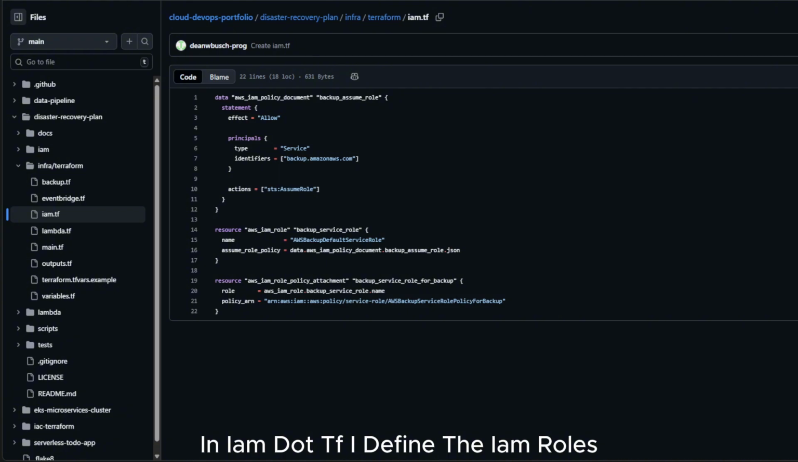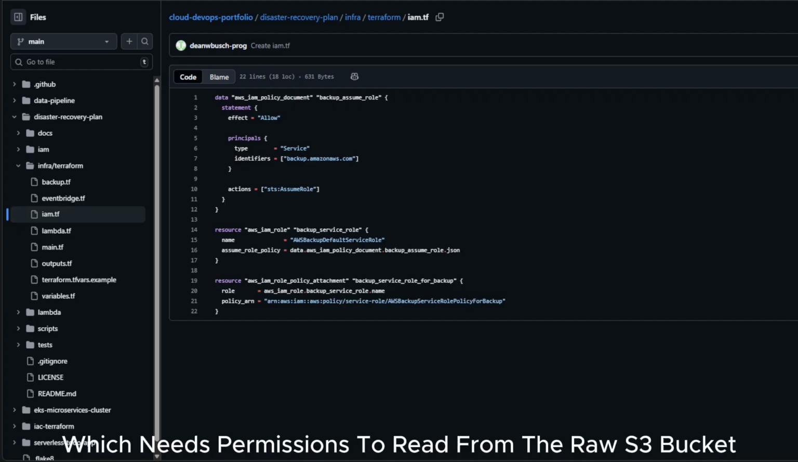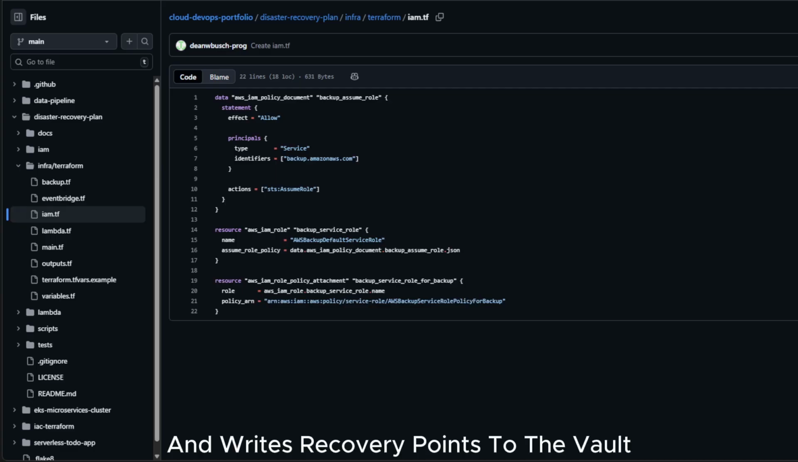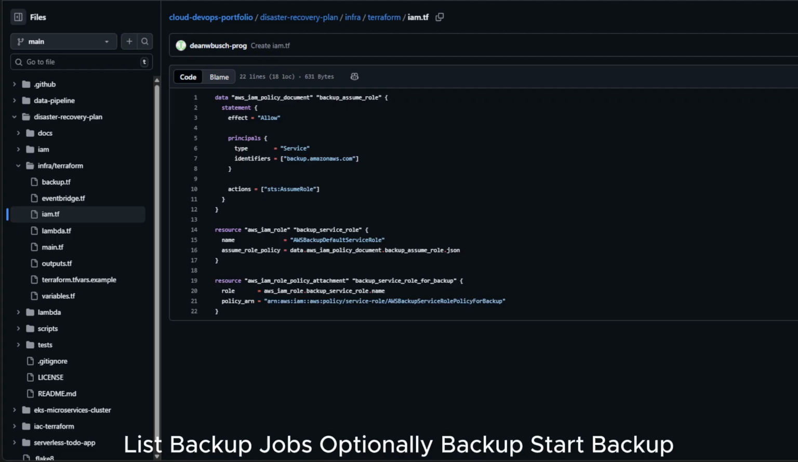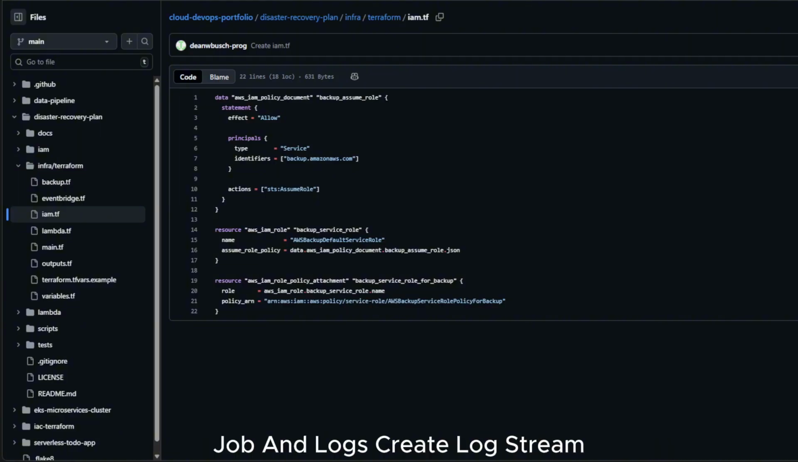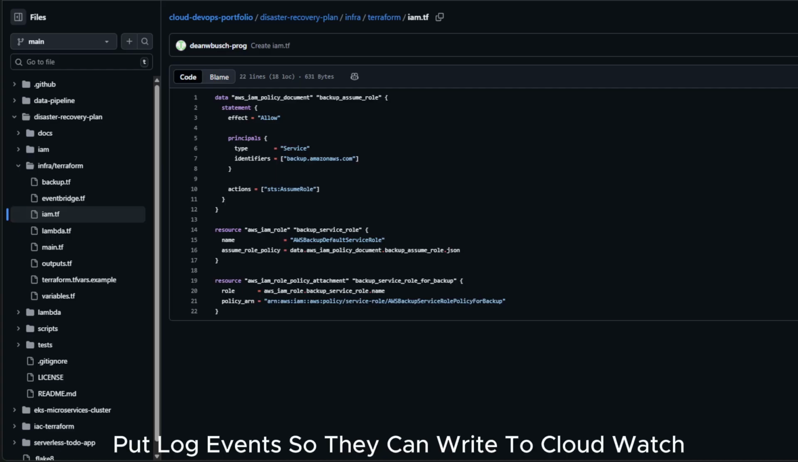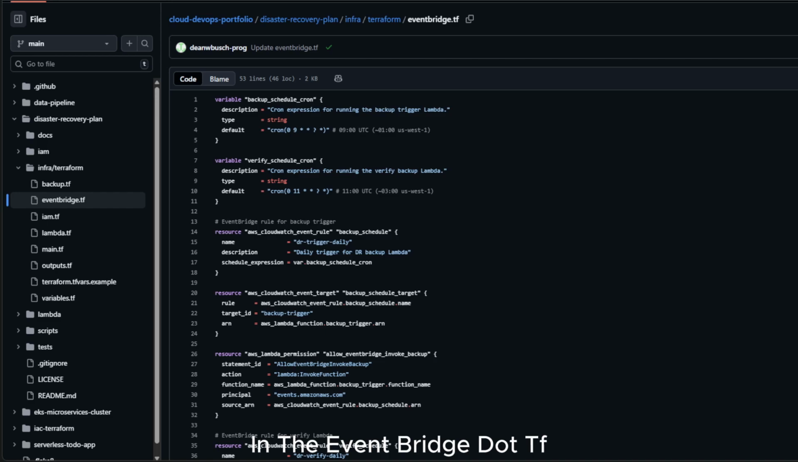In iam.tf, I define the IAM roles. There's a role for AWS Backup itself, which needs permissions to read from the raw S3 bucket and write recovery points to the vault. There's also a role for the Lambdas, which need permissions to call backup:ListBackupJobs, optionally backup:StartBackupJob, and logs:CreateLogStream and logs:PutLogEvents, so they can write to CloudWatch.